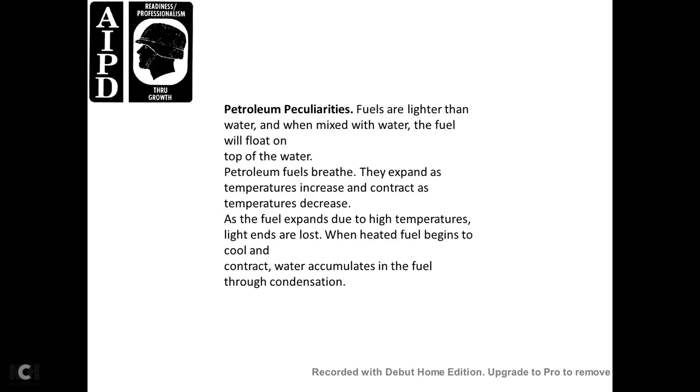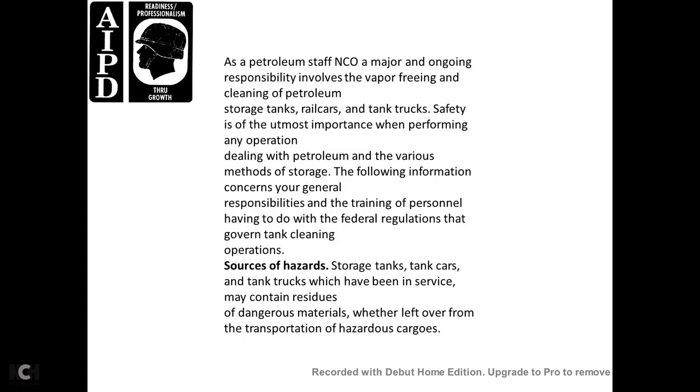Petroleum peculiarities. Fuels are lighter than water. When mixed with water, the fuel will float on top of the water. Petroleum fuel expands rapidly with temperature increase and contracts with temperature decrease. Light fractions are lost when heated. The fuel begins cool and contracts when warm. Water accumulates in the fuel through condensation.